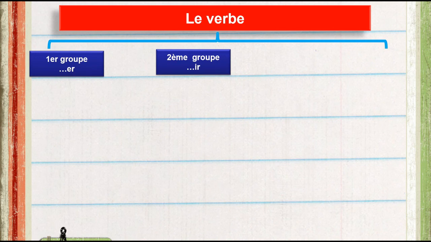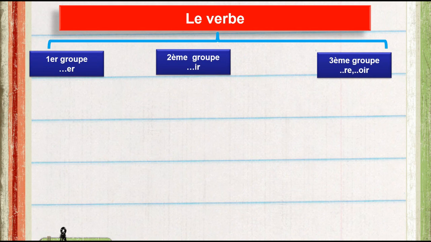We have steps to do, two steps we will try to discover today. It is a small group, about 69 or 70 verbs only for this group. The third group is also a very big group. The problem is the ending is different. Maybe it's re or oir or other endings. For that it is irrégulier, an irregular group, because we have many steps to do. It depends on the ending.